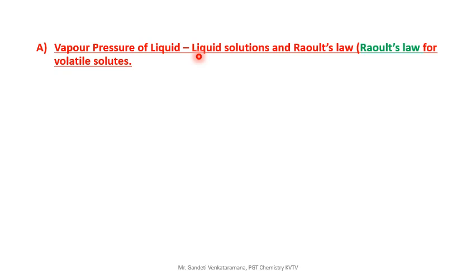So liquid and liquid means they are volatile. Liquids are generally volatile. What is a volatile liquid? A liquid is volatile means that the liquid can evaporate. That is called the volatile nature, the evaporation character. So this is what we call Raoult's law for volatile solutes or volatile liquids. This is very, very important. Be careful, you need attention.